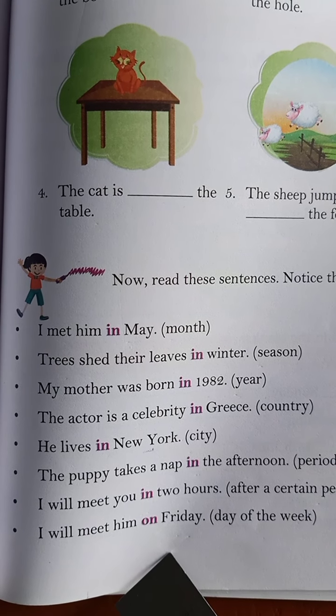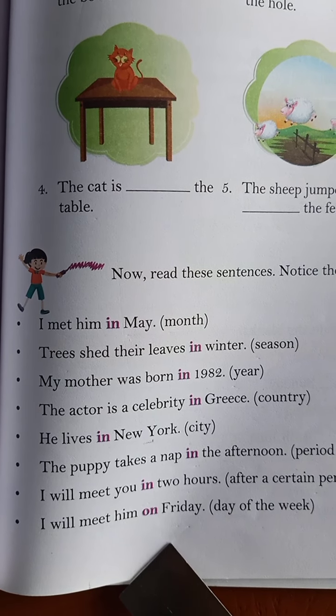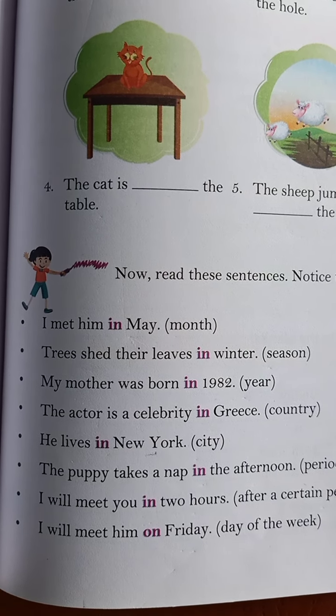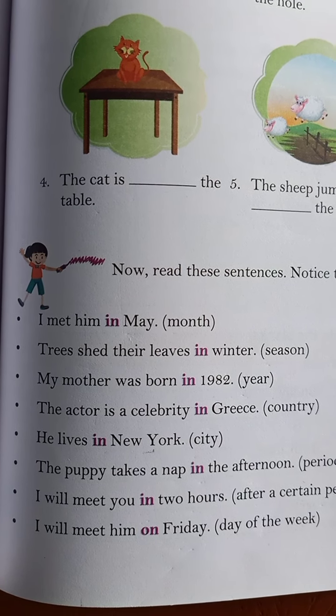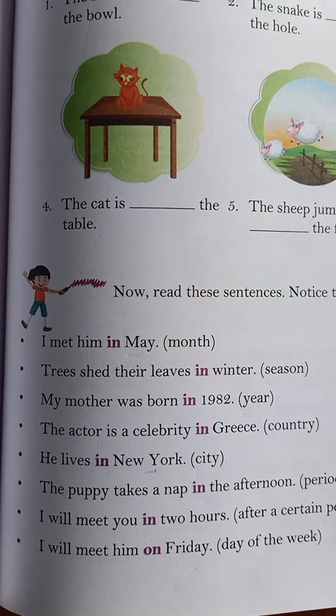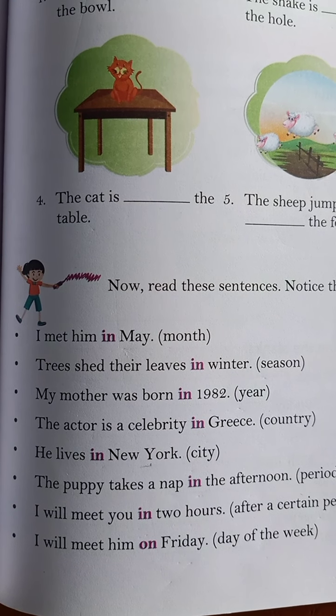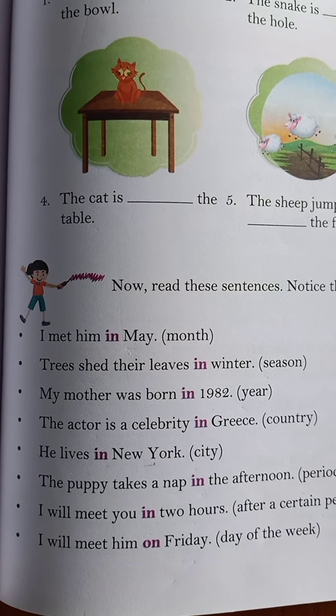Okay? You don't say, ma'am, I will not come in Monday. Or you will not say, ma'am, I will not come at Monday. These will be wrong prepositions. What will be the correct one? On. Ma'am, I will not come on Monday. Okay? So I hope you all are understanding.